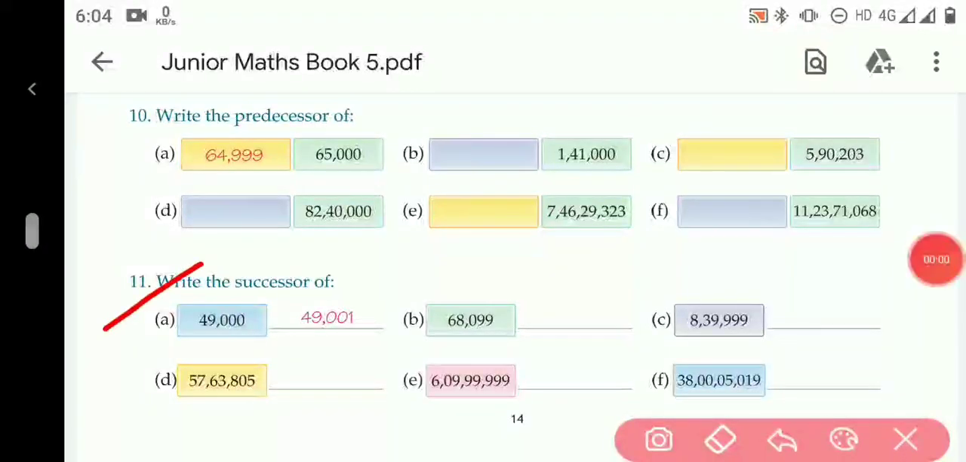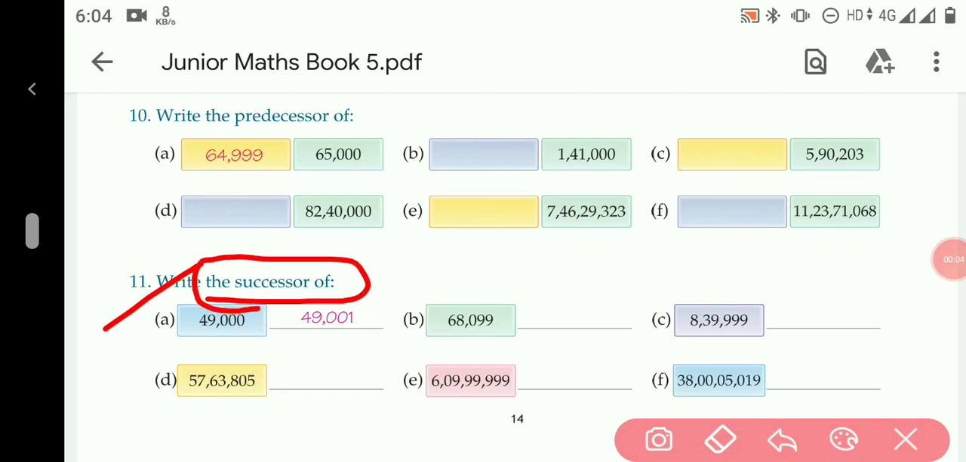Question number 11. Write the successor of. Successor means a number after a particular number. In B part, 68,099. So we have to increase one number here, so it will become now 68,099 will become 100.